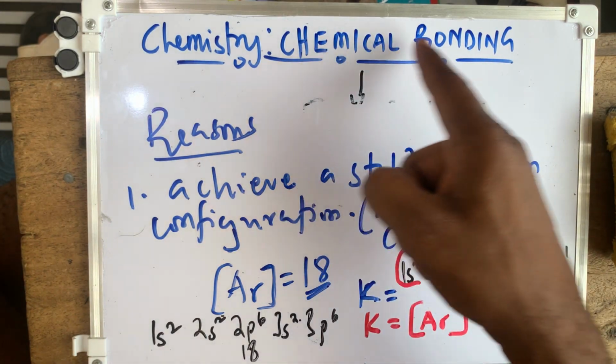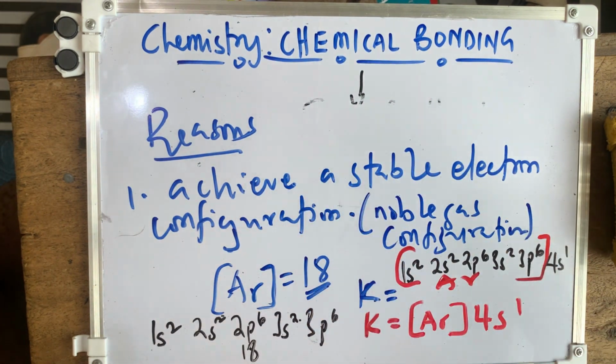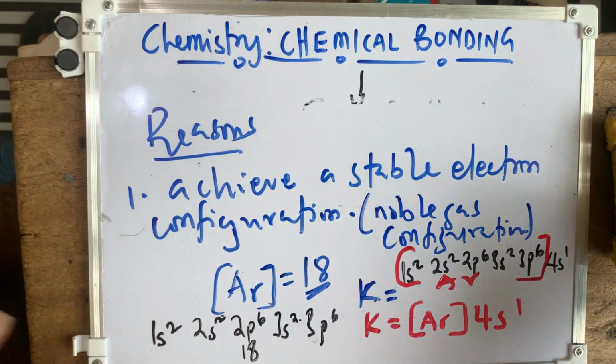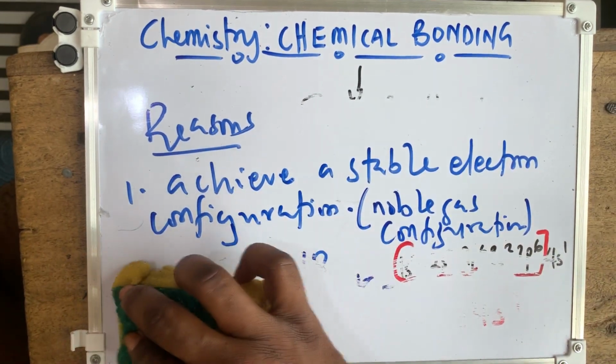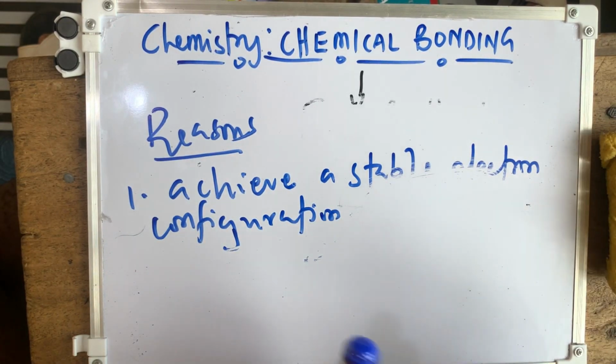So one of the reasons for chemical bonding is to achieve a stable configuration. And in achieving a stable configuration, we are looking at the transfer of electrons from one point to another. That is the need for chemical bonding. I've taught you how the noble gas configuration works.